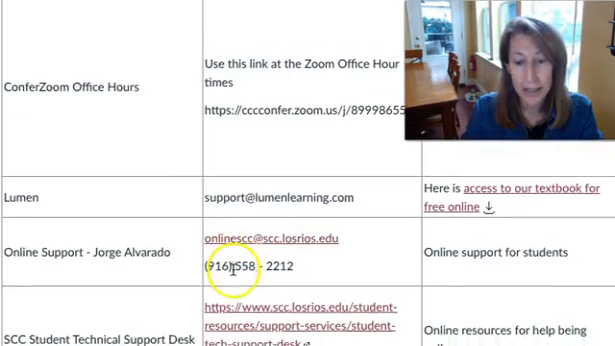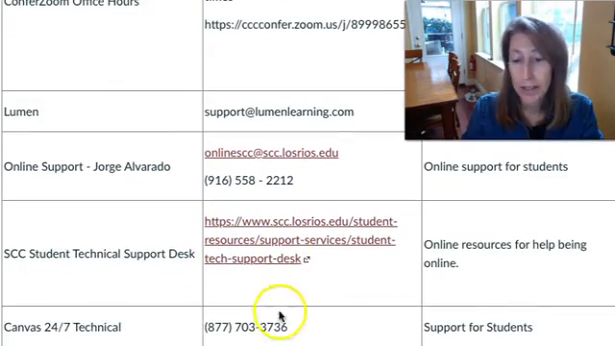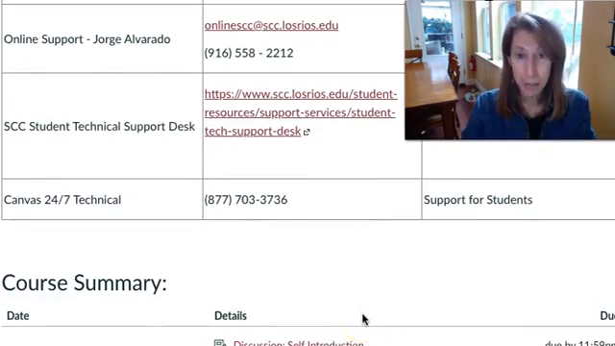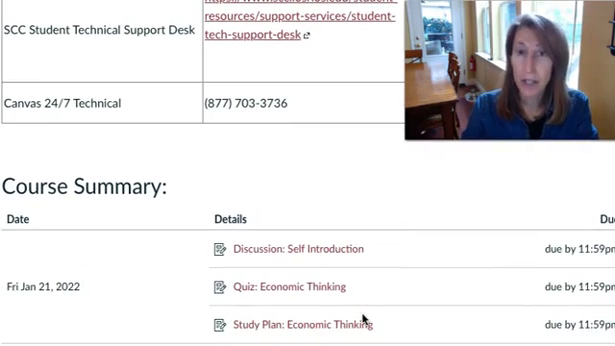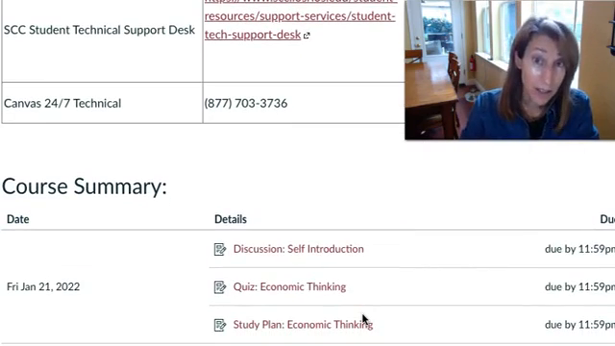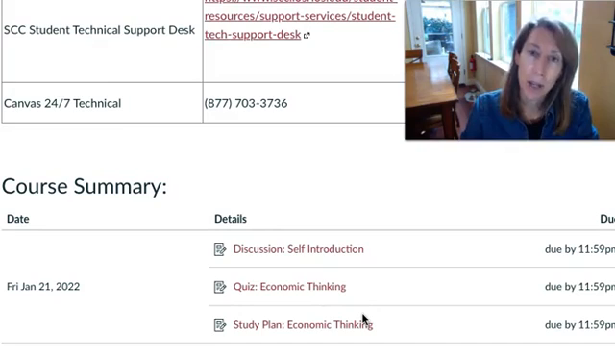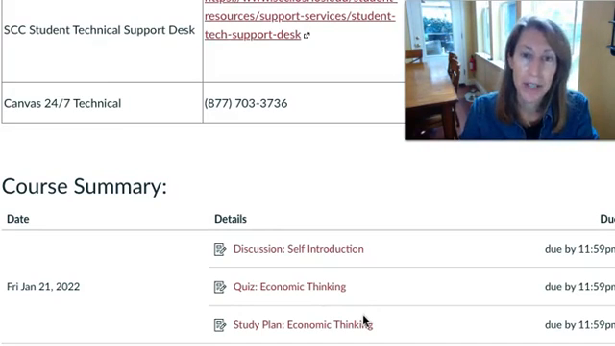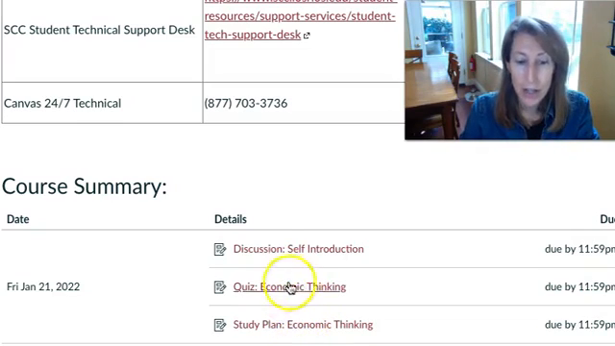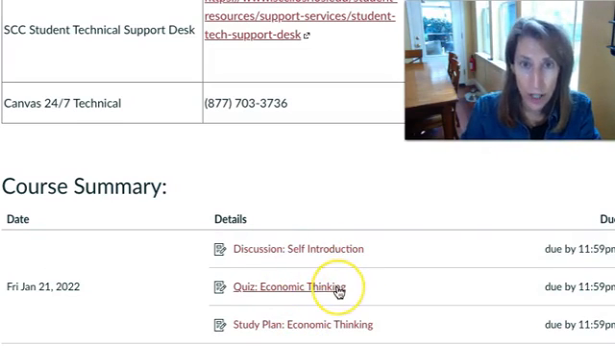Online support through Sac City, tech support, Canvas support, and then down at the bottom of this first page is everything that's due and when. It's a long list, and I apologize, but it's nice to know what's due when. Basically, you are going to have assignments due every Friday and exams on Monday. There are 4 exams, and after each exam, there's a little project that will be due on a Thursday. So check deadlines here. You can also check the calendar.